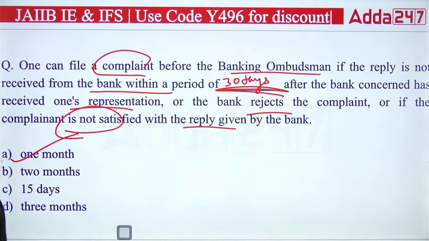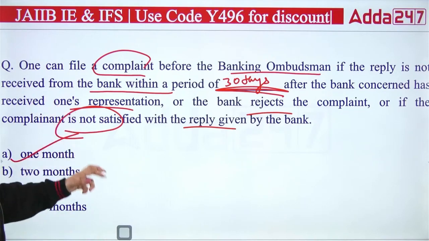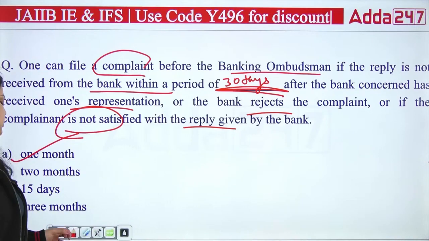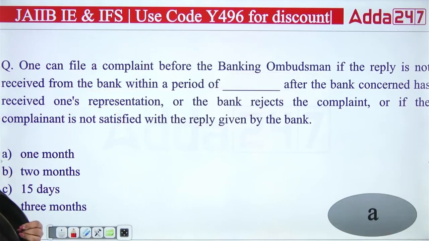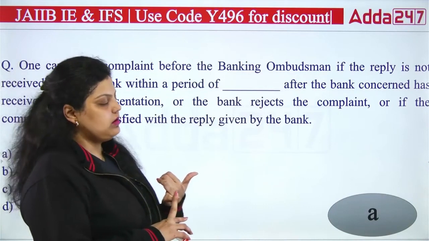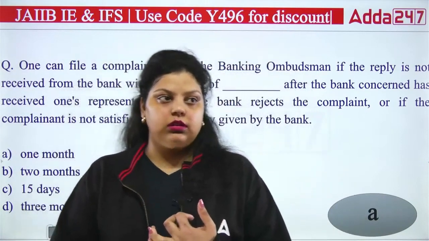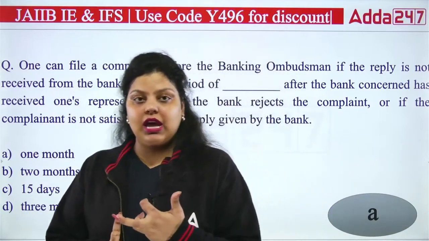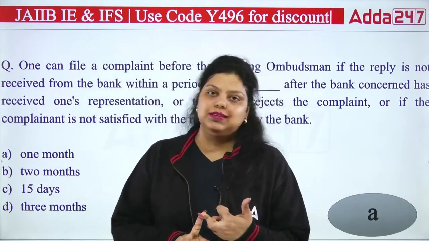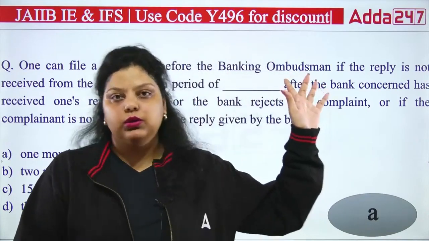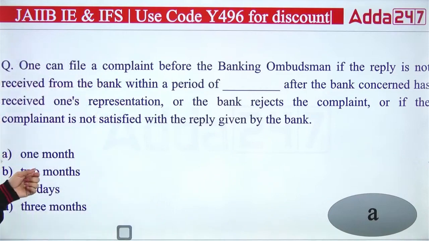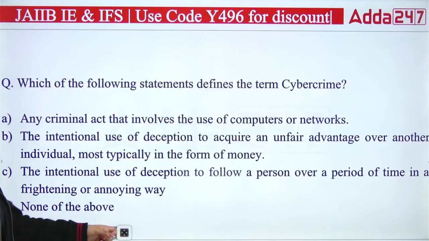Okay, 30 days. So you can file a complaint before the ombudsman if the reply is not received from the bank within the period of 1 month after the bank has received the customer's complaint. If no reply has been received for 1 month, the complaint has not been listened to, or if they have given you a solution but you are not satisfied with it, then you can go to the ombudsman. So the right answer is A, 1 month, or you can say 30 days.